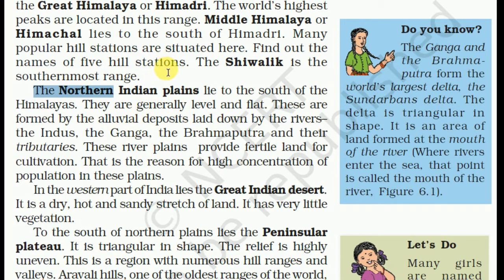Northern Indian plains lie to the south of the Himalaya. They are generally level and flat. These are formed by the level deposits laid down by the rivers, the Indus or Sindhu, the Ganga, Brahmaputra and their tributaries. These river plains provide fertile land for cultivation. That is the reason for the high concentration of population in these plains.